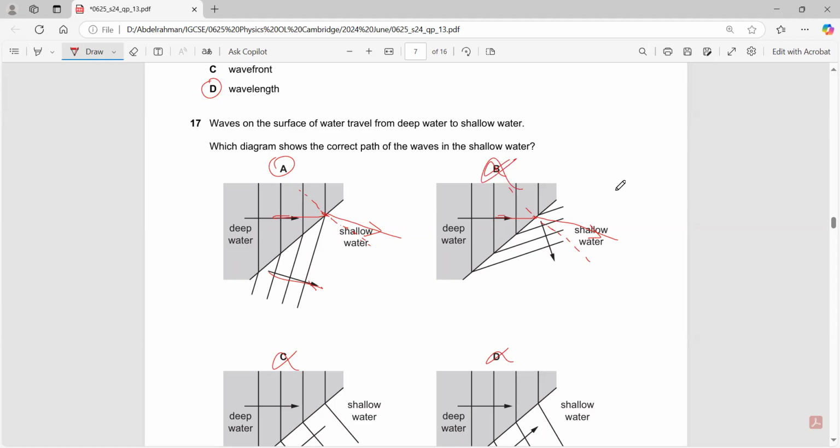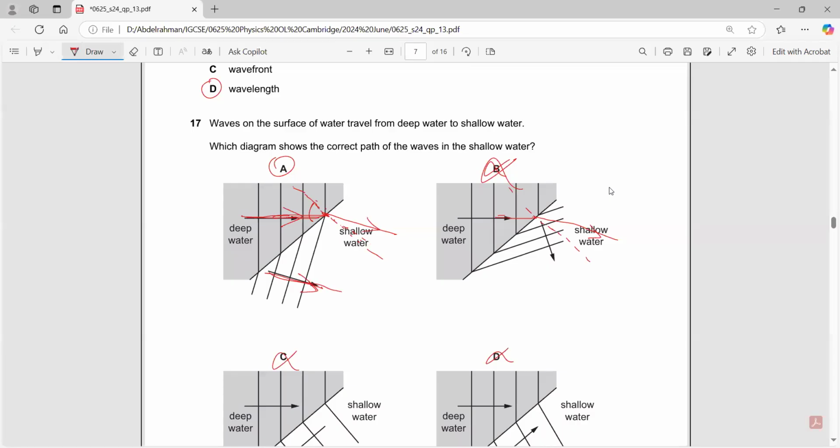Again, in A, all you need to do is draw the wave in this direction, and then draw the normal line. When you draw the normal line, what happens? This is the angle of incidence. It is bent. It bends towards the normal line. It goes closer to the normal line, which is the same direction as this wave.